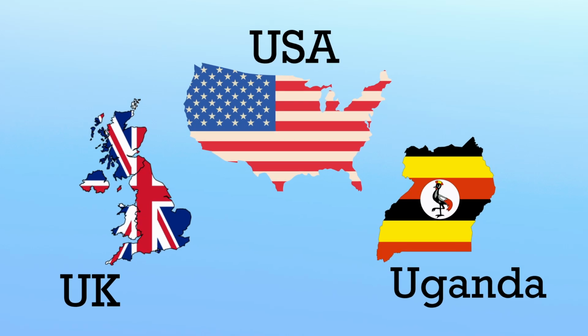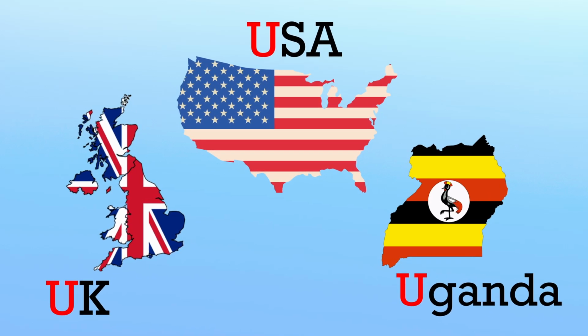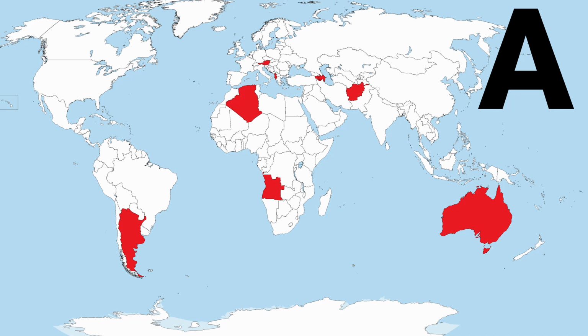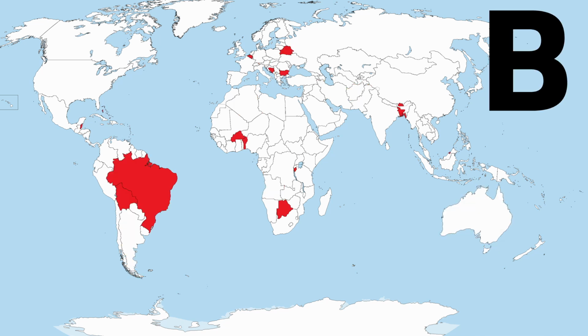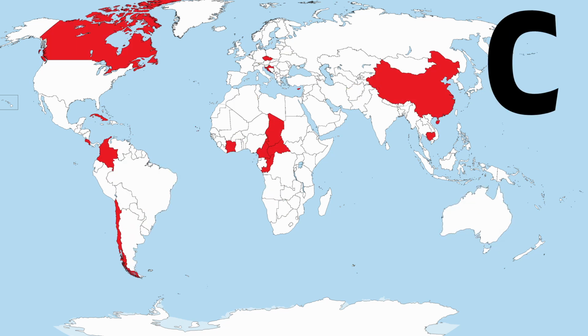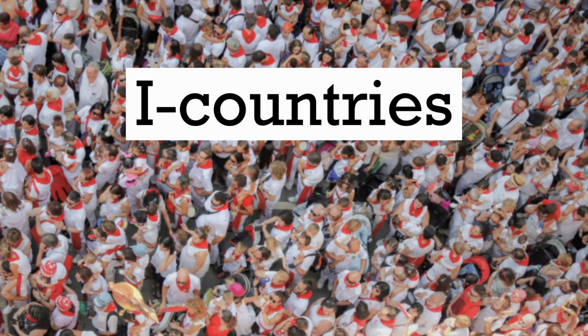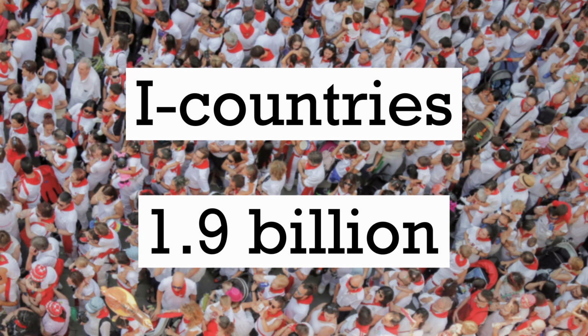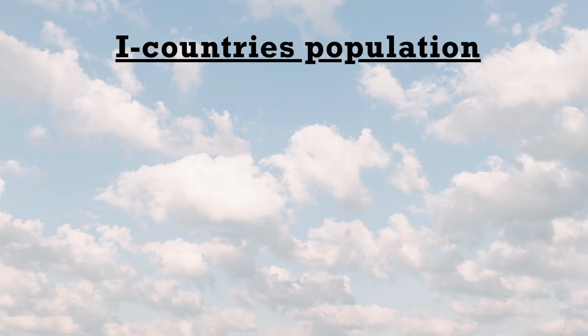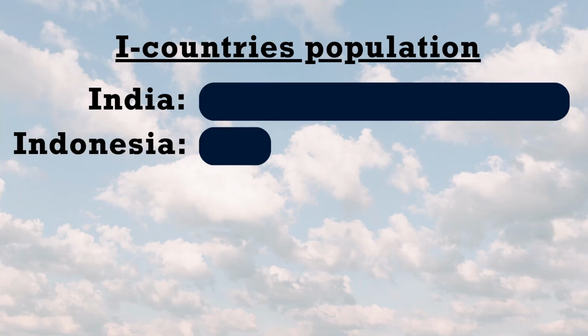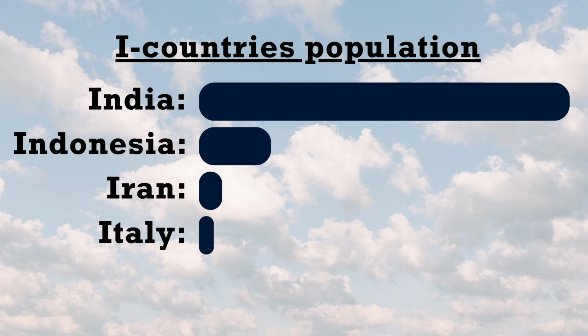If all of the world's countries were united based on the first letter of their names, countries beginning with A, countries beginning with B, countries beginning with C, etc., what would happen? The I countries would have the most people with more than 1.9 billion. The most populated I countries are India, Indonesia, Iran, Italy, and Iraq.